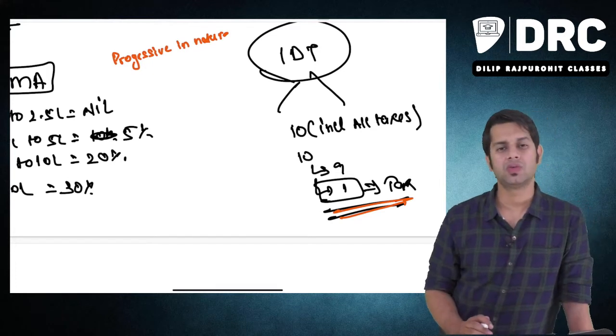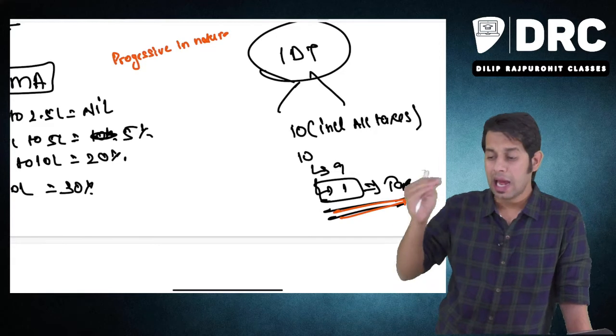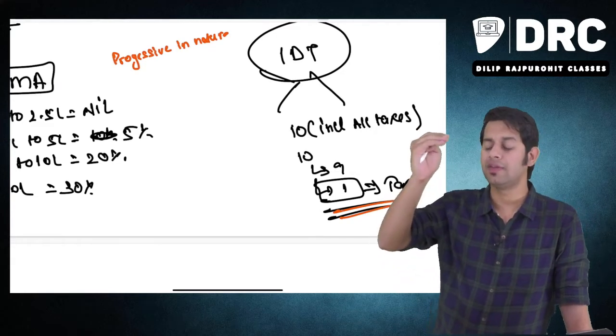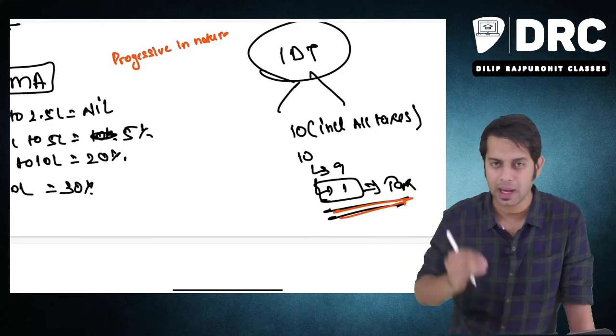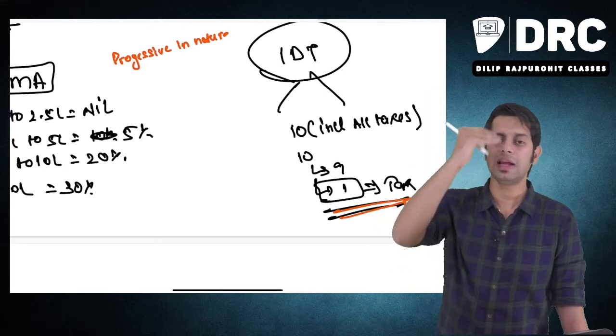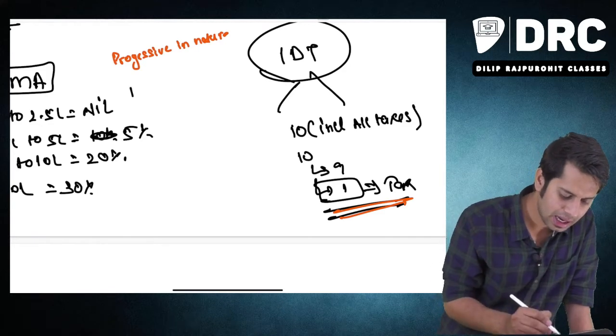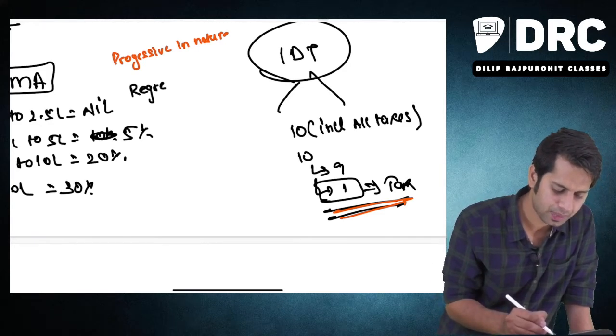Direct taxes are also called what? The nature of direct tax is progressive. What do you mean by progressive in nature? As and when you go to the next level, the amount of tax which you have to pay also increases. It progresses. At each and every stage it will increase. Direct tax is progressive in nature, whereas indirect taxes are regressive in nature.